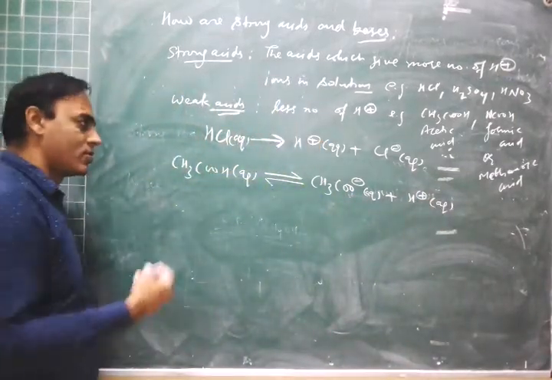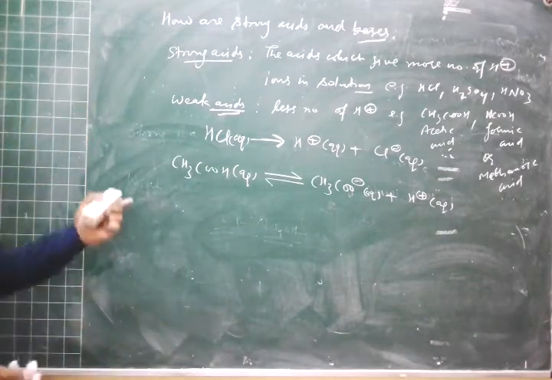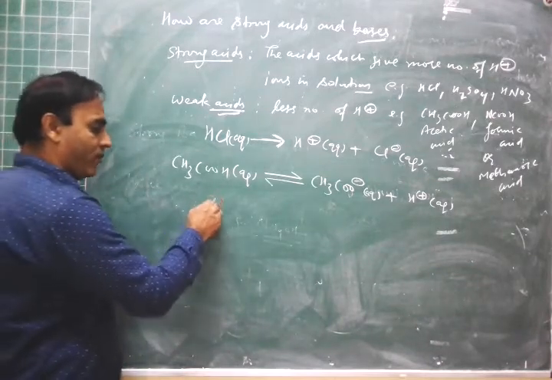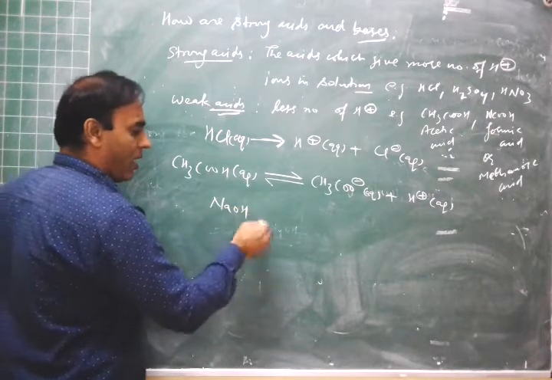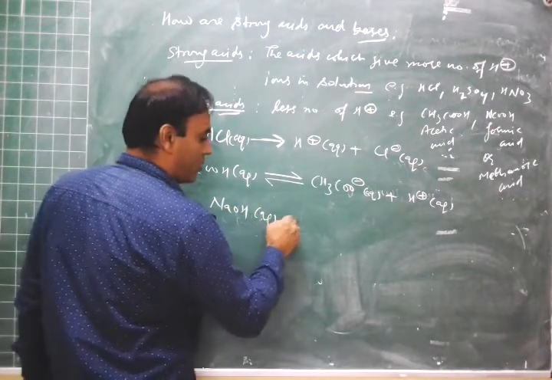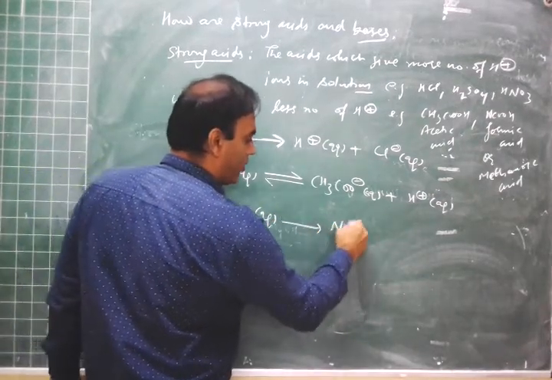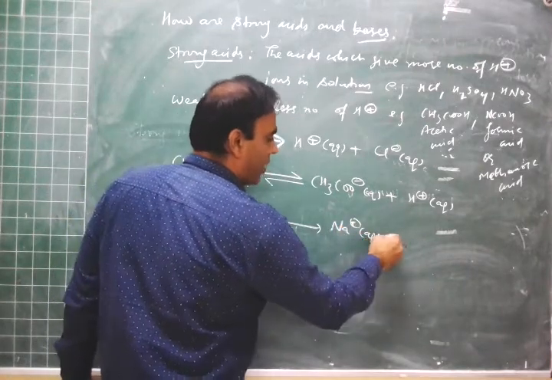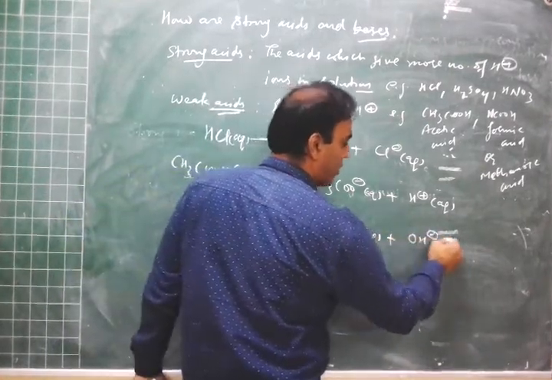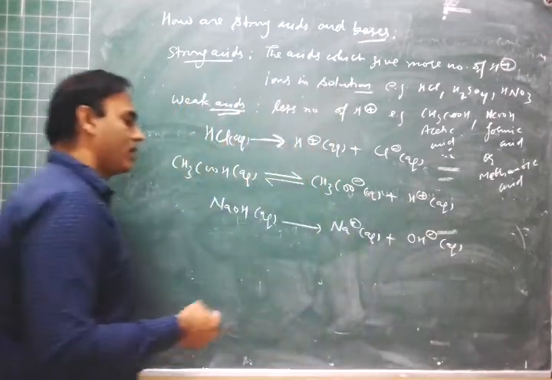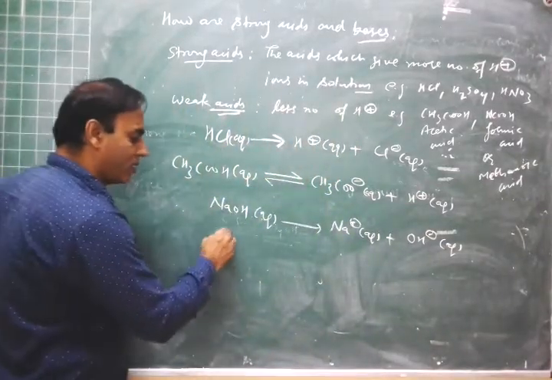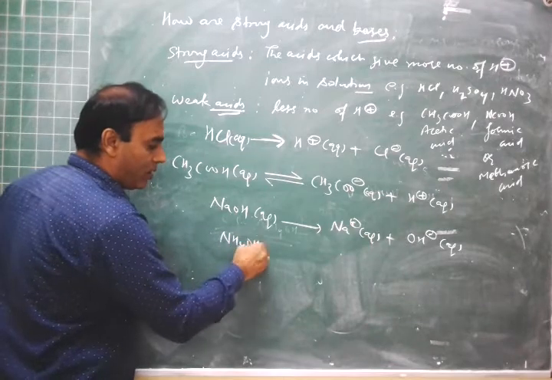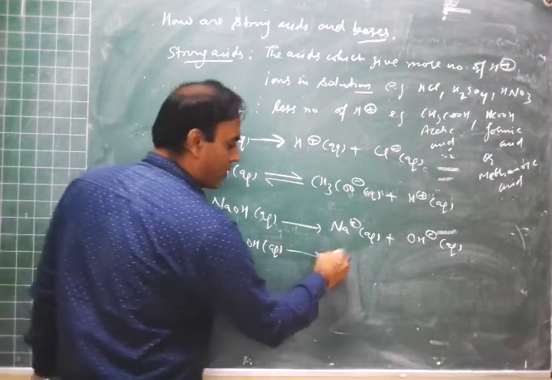Similarly, in the case of strong base and weak base, we can show this type of equation. For example, NaOH is a strong base, so it dissociates completely to give sodium ions and OH negative ions. Similarly, you can show the weak base ammonium hydroxide in aqueous solution. You have to use the double-headed arrow and write NH4 positive aqueous and OH negative ion aqueous.